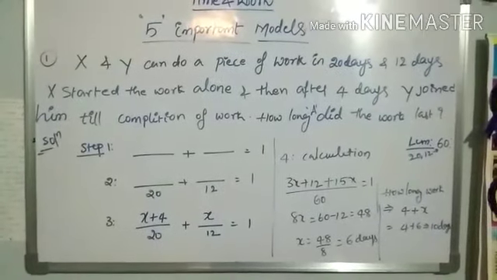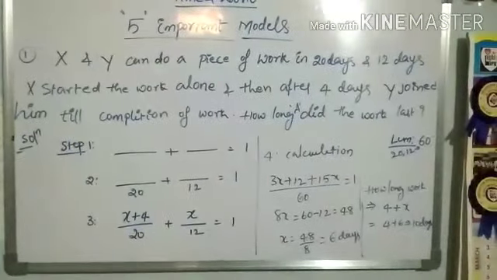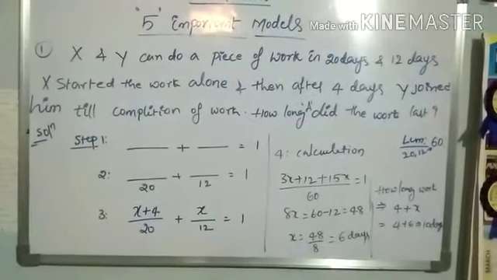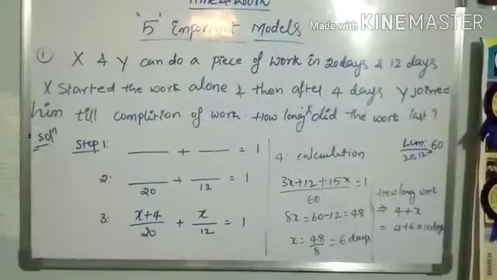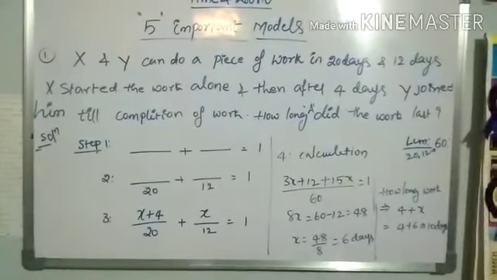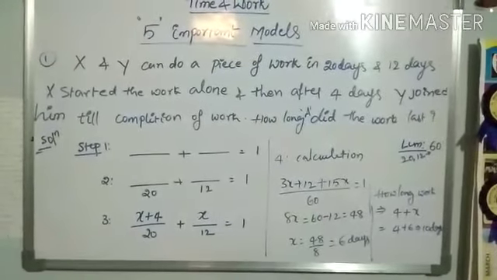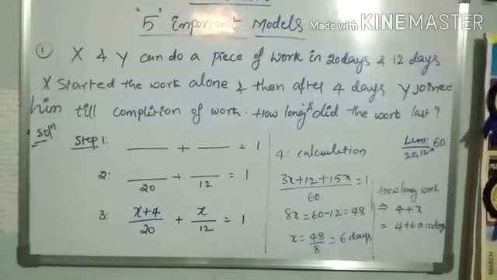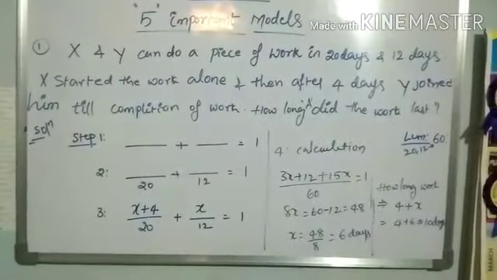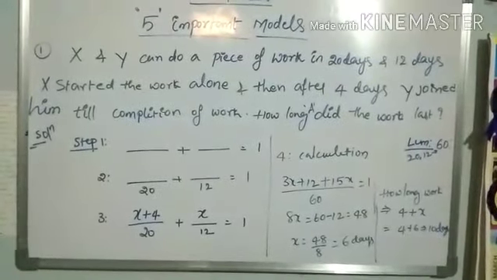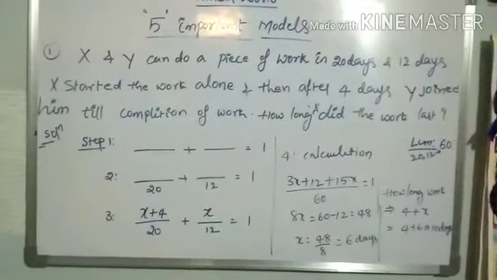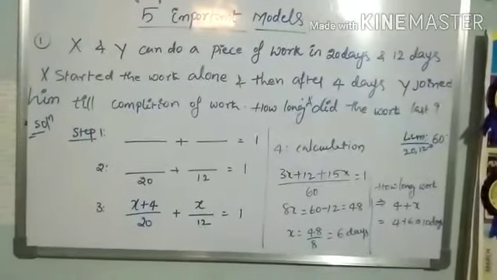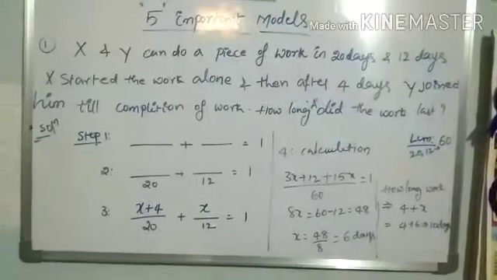X and Y can do a piece of work in 20 days and 12 days. Yes, 20 days and 12 days. I will complete the first question, and after that I will tell you the trick. X started the work alone. Then after 4 days, Y joined him till completion of the work. How long did X work?